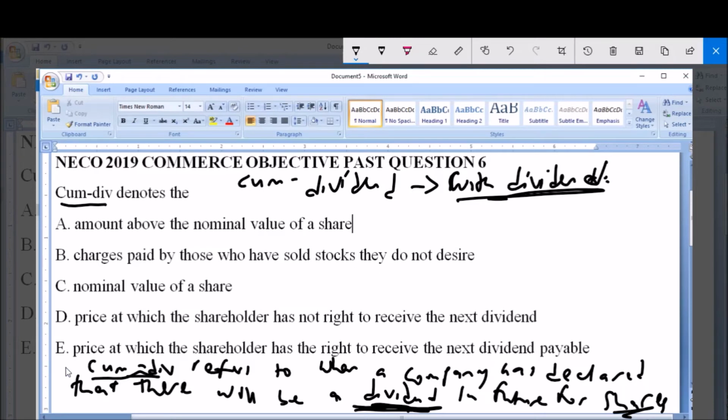So cum div refers to E. Price at which the shareholder has the right to receive the next payable dividend or the next dividend payable, because those shares are sold with a payable dividend, a dividend to be paid. So the buyer of the shares has certain rights to receive those dividends, those payable dividends. So E. Price at which the shareholder has the right to receive the next payable dividend is the correct answer.